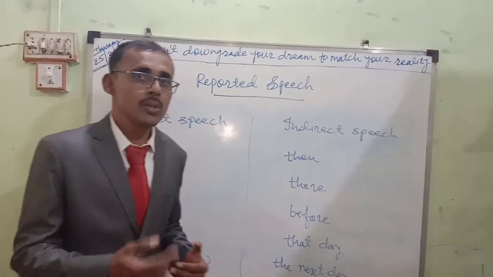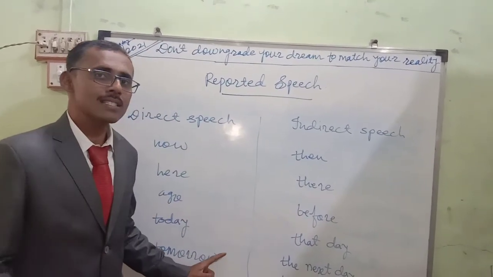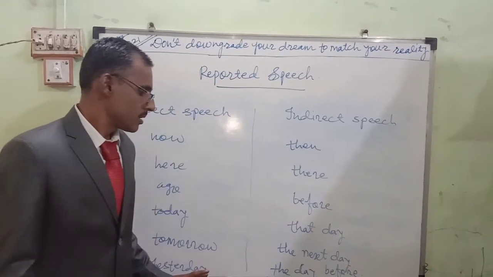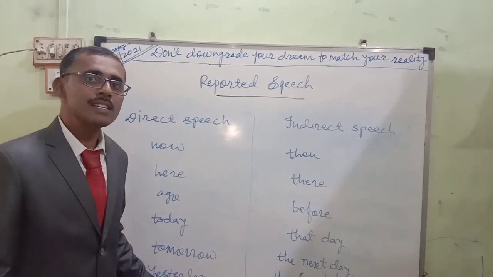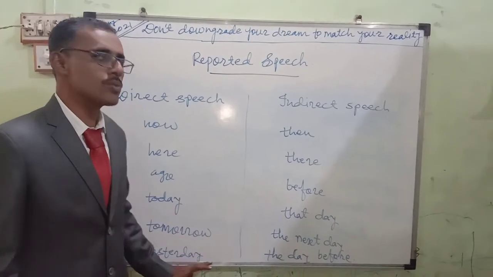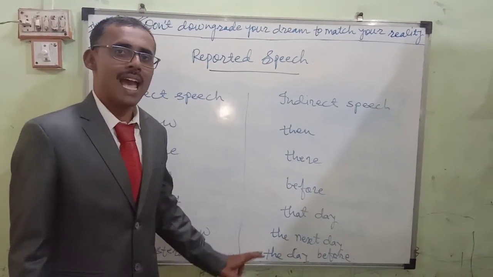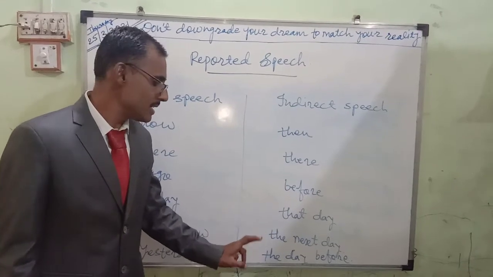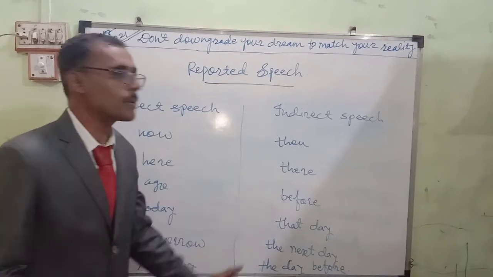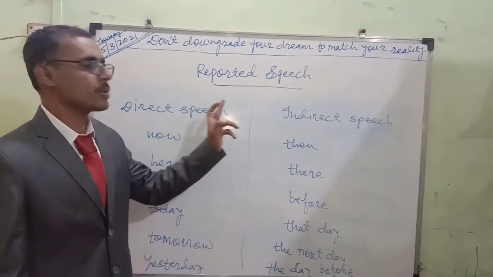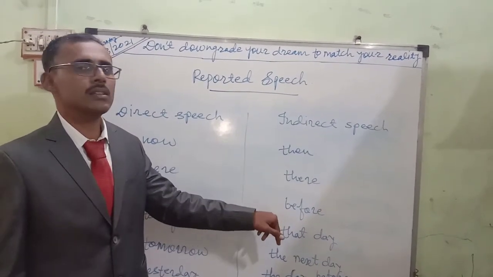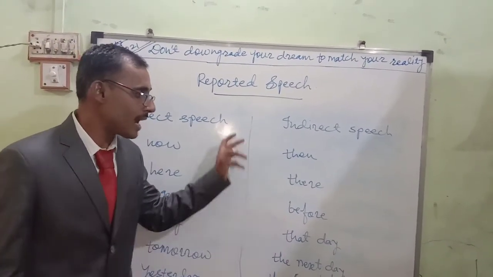He is converting. Do you remember this? The last sentence, Seema said to the teacher, I saw a little bird. This example, do you remember? Yes, remember. Seema told the teacher that she had seen a little bird the day before. Yesterday is converted into the day before. These types of rules are in reported speech. So here we have to convert direct speech into indirect speech very easily, but try to learn these words.